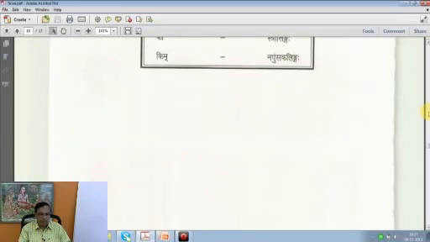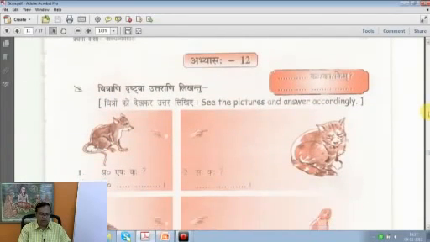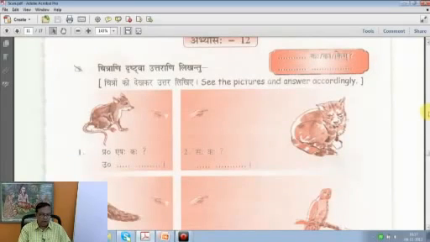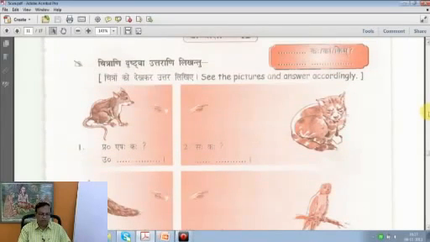So we may go to abhyasa dvadasha, the 12th abhyasa on page 33. Chitrani drishtva uttarani likhantu. You see the pictures and answer them accordingly. Now what is the picture flashing at you on number 1? It is a rat. What is it called in Sanskrit?